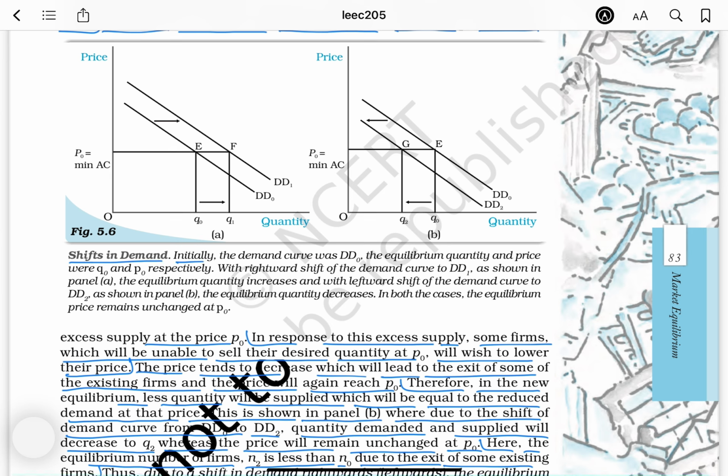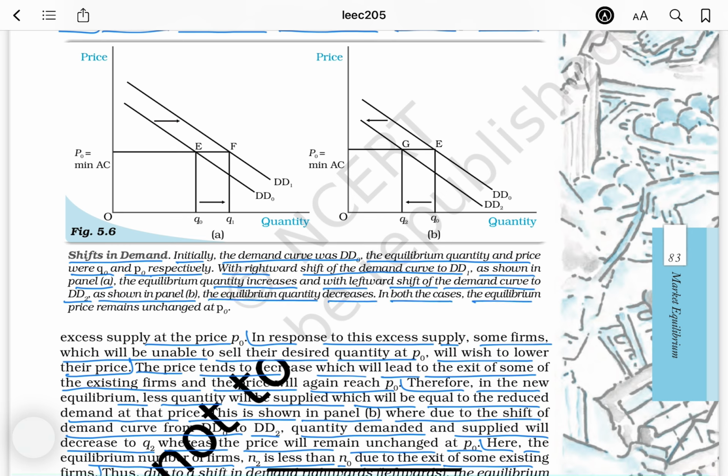Shifts in demand. Initially, the demand curve was DD0, and the equilibrium quantity and price were Q0 and P0 respectively. With a rightward shift of the demand curve to DD1, as shown in panel A, the equilibrium quantity increases, and with a leftward shift of the demand curve to DD2, as shown in panel B, the equilibrium quantity decreases.